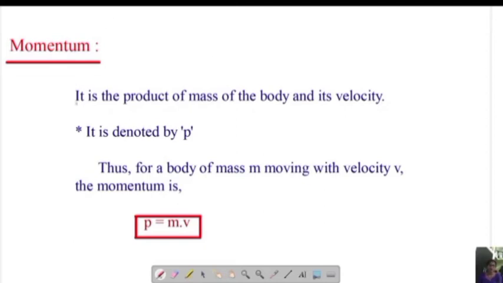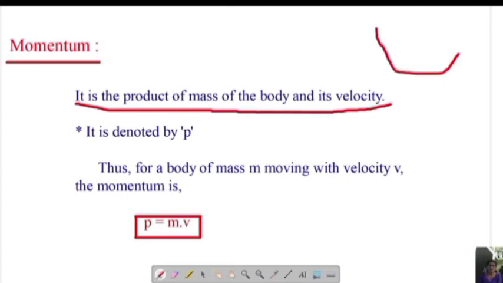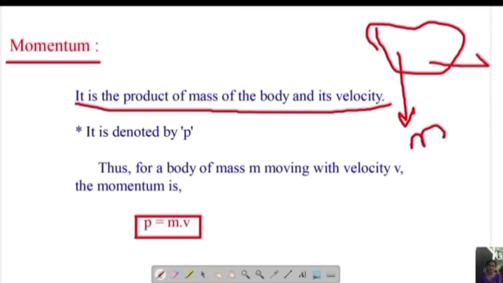Momentum, as I told you, the motion is imparted because of mass and its velocity. The momentum also depends on mass and velocity. So it is the product of the mass of the body and its velocity. If you consider any body, this body will have a certain mass, and if this body is moving with a certain velocity v, the product of those two is called momentum.